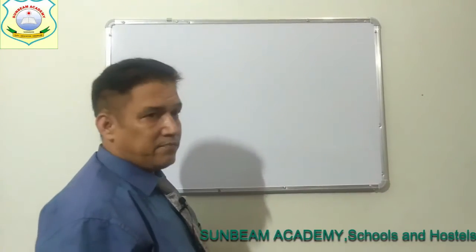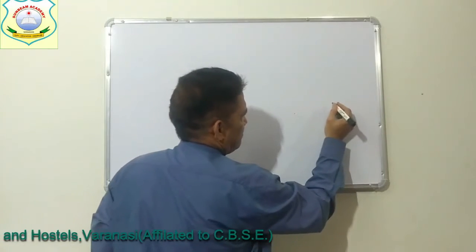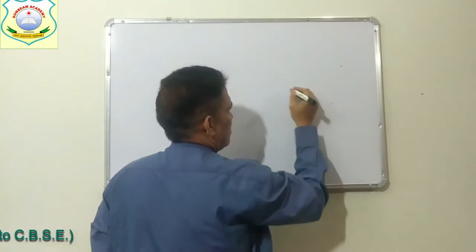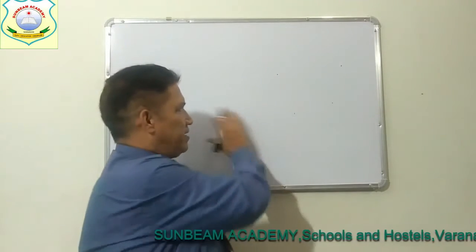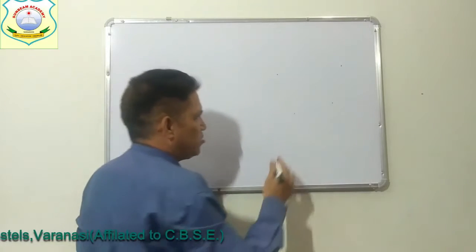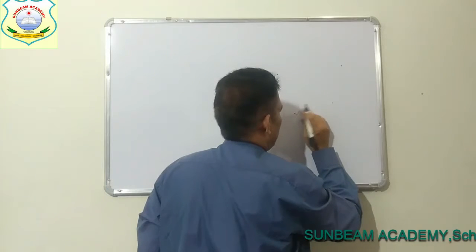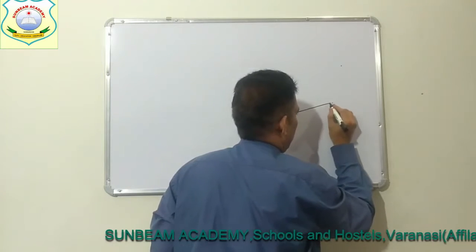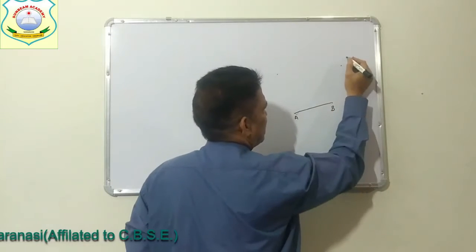Now, we have discussed point. Suppose I am taking 4 points, and this is a plane. I have taken 4 points on a plane, and we join all these points. Points are represented by capital letters.